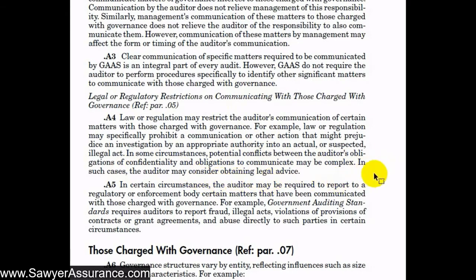And finally, in certain situations, we might be required to report to a regulatory or enforcement body certain matters that have been communicated to those charged with governance, and that's part of government auditing standards, to report fraud, illegal acts, violations of provisions of contracts or grant agreements, and abuse directly to such parties in certain circumstances. So we need to be aware of those particular requirements as well.